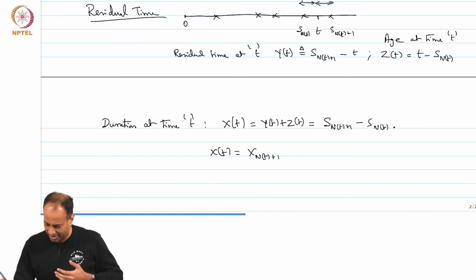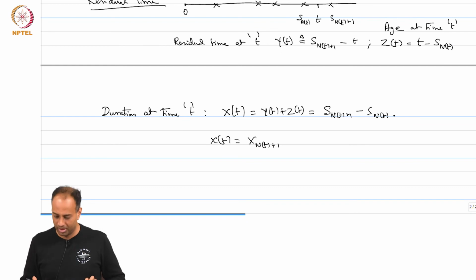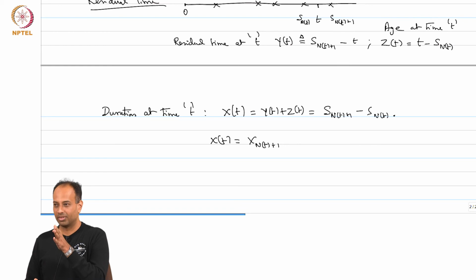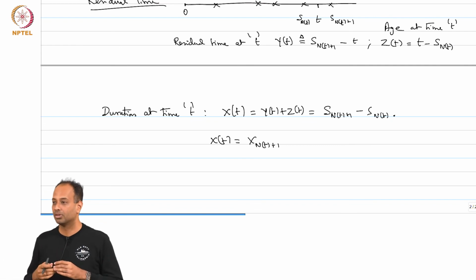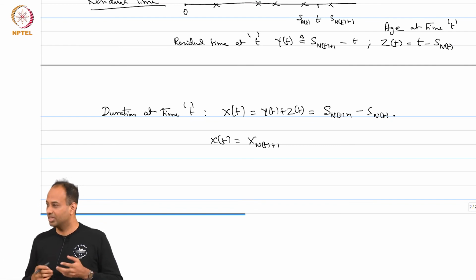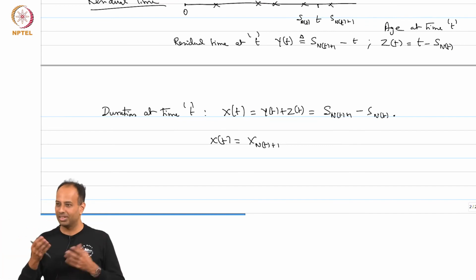So, for example, in a Poisson process, which is the most concrete example that we know of, and of course a renewal process, you show up at time t. We know from memorylessness of the Poisson process that the residual time Y_t is exponentially distributed with parameter lambda, whatever the process parameter is. Likewise, if you run the process in backward time, it also looks like a Poisson process.